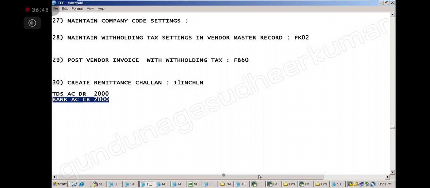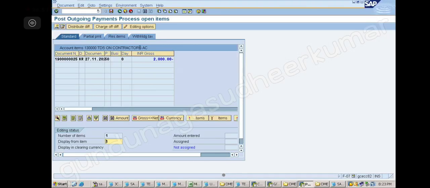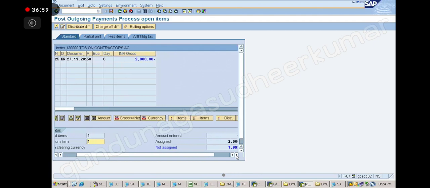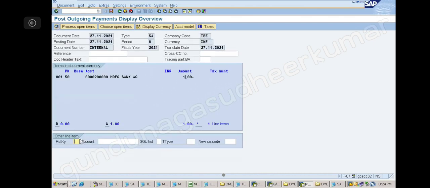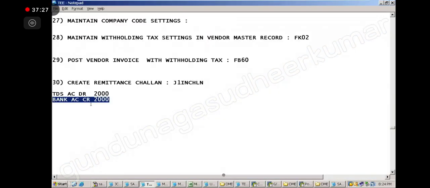Let me see. Here, now if I click on the overview, let me come to the right side here. Here, bank side it is showing only 1 rupee. TDS account it is showing 2000, right? It is picked up. You see blue color means picked up. So now what I have to do, I have to change this 1 rupee to 2000, right? So how I will change? I click on the overview button. So here you see 1 rupee is there, credit bank account. This entry, credit bank account it is showing 1 rupee.